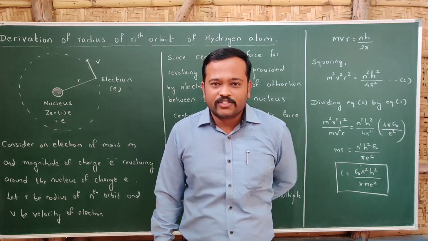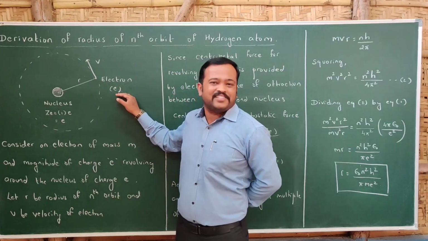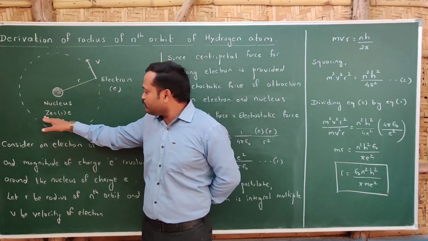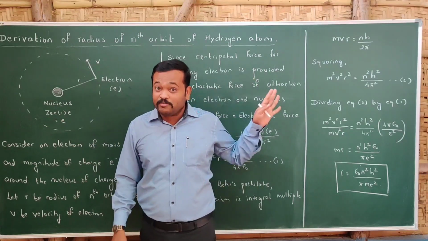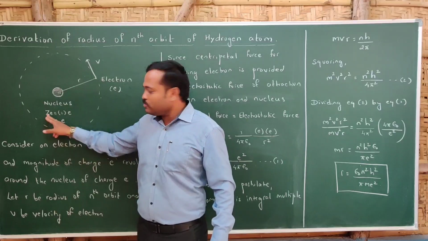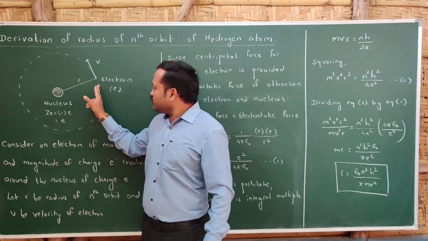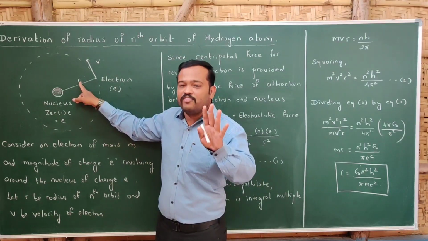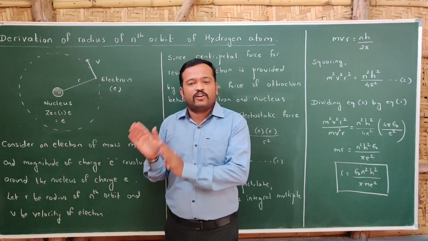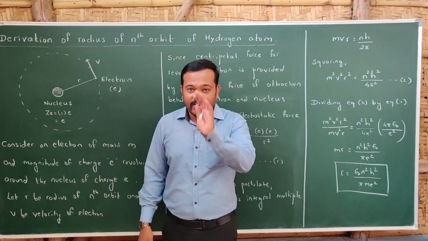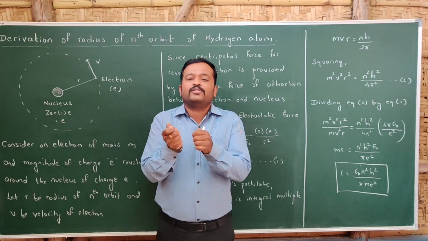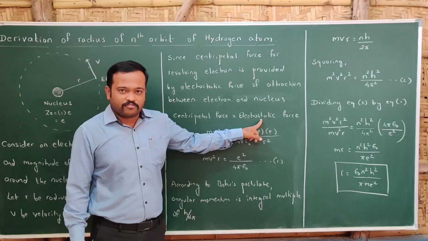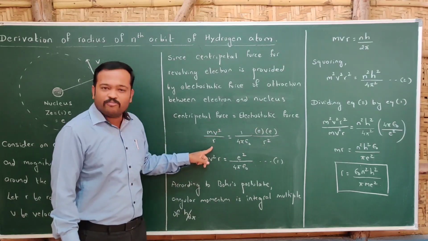Okay, let me start with the derivation. Consider an electron whose mass is m and charge is e, which is revolving around the nucleus. We know the charge of the nucleus is plus Ze. Since we are taking it for the hydrogen atom, let me substitute Z equal to 1, so we get plus e. This electron is revolving around this nucleus, and let r be the radius of the nth orbit and v be the velocity of the electron with which it is rotating. Now let me take the main concept, that the centripetal force is provided by the electrostatic force of attraction. So centripetal force is equal to electrostatic force. The formula for centripetal force is mv square by r.